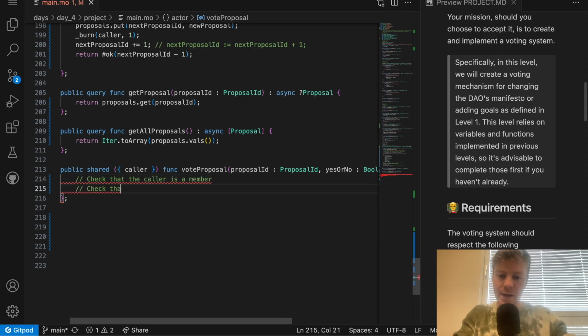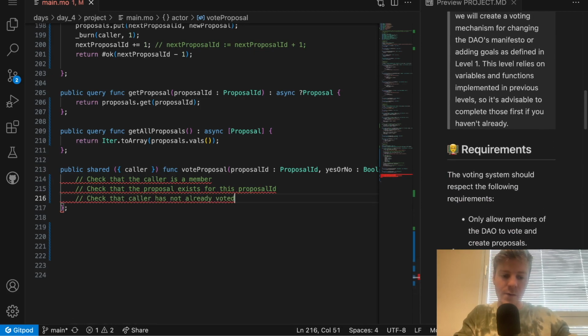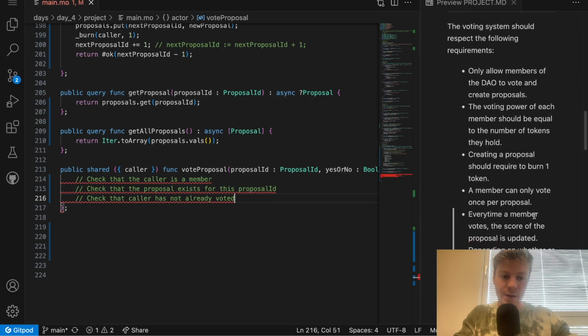Then we need to check that the proposal exists, because we have a proposal ID that is passed here, but maybe it doesn't exist for this proposal ID. Then we need to check that the caller has not already voted, because we can only vote once, as you can see here, per proposal.